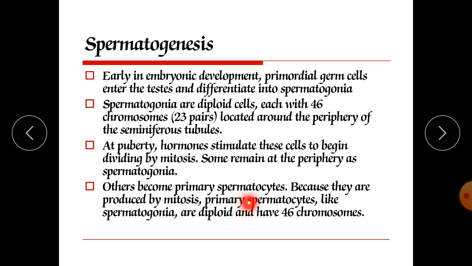Others become primary spermatocytes, the cells that will divide to carry out spermatogenesis. Because they are produced by mitosis, primary spermatocytes, like spermatogonia, are diploid and have 46 chromosomes, but they are ready for further division.